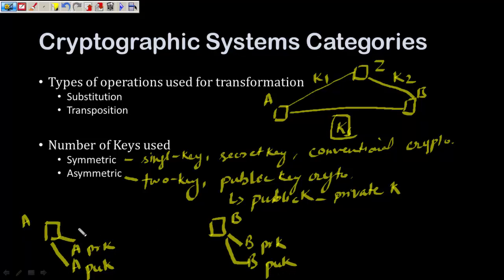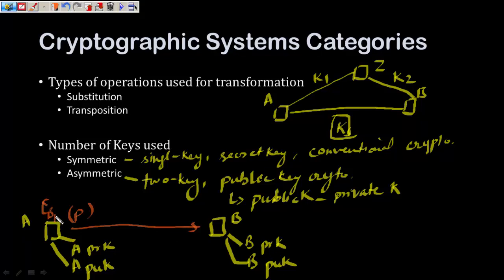If Alice wants to send a message to Bob, the plain text has to be encrypted by some key. So it will be acted upon by some encryption algorithm, and the key that would be used over here is the public key of B, right?